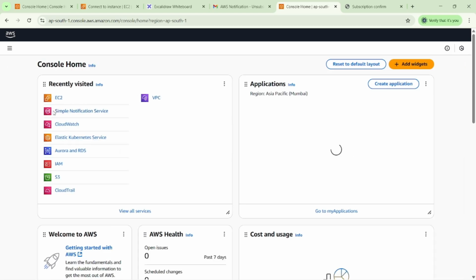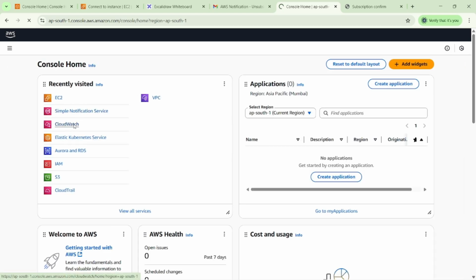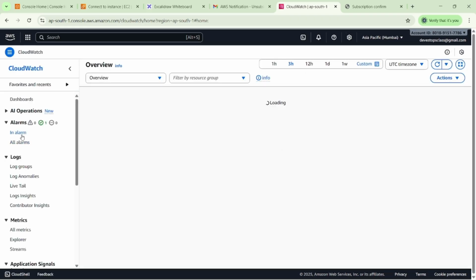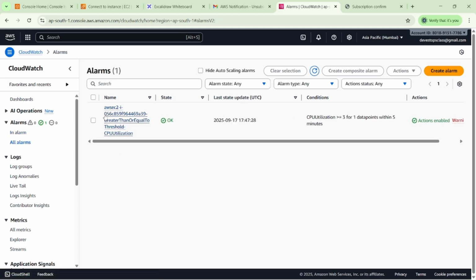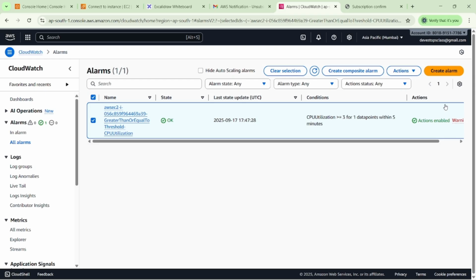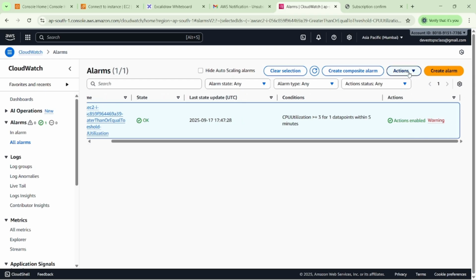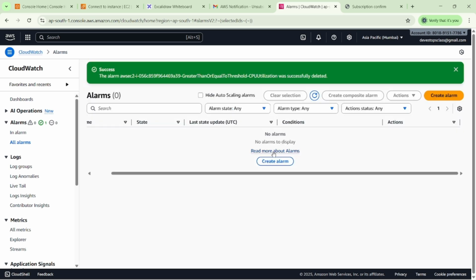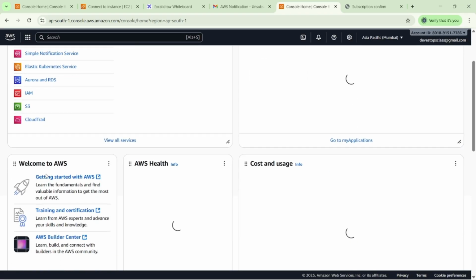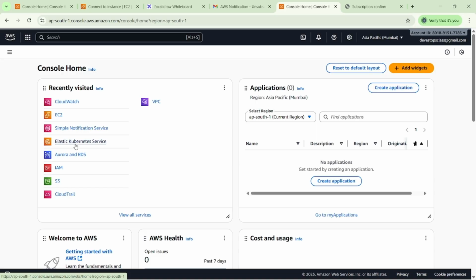In CloudWatch, there is no need to delete anything here, because we just triggered the alarm. You can see in Alarm, we don't have any alarm here. Oh, this one also we need to delete, because the alarm was created from the AWS side. Already we put one condition there. Whatever services we created, make sure we delete them. Otherwise a bill will be generated.